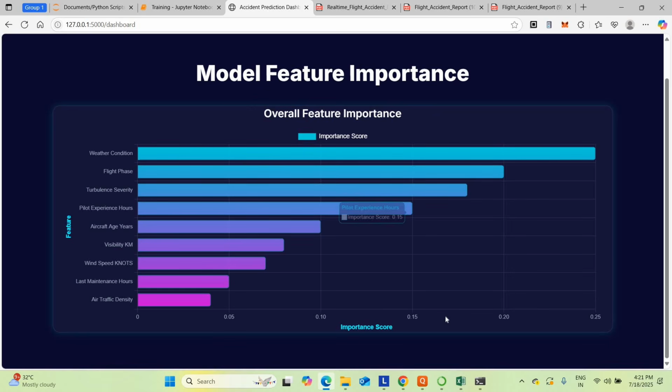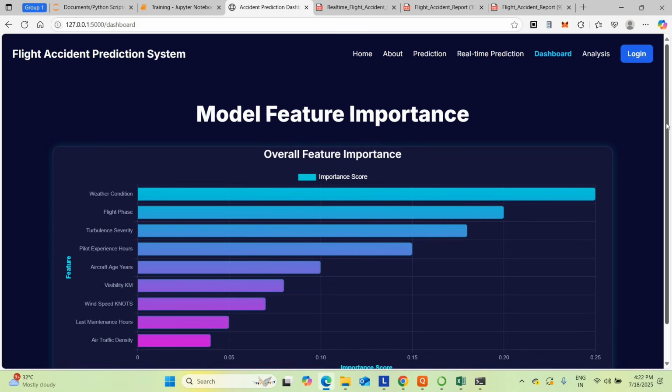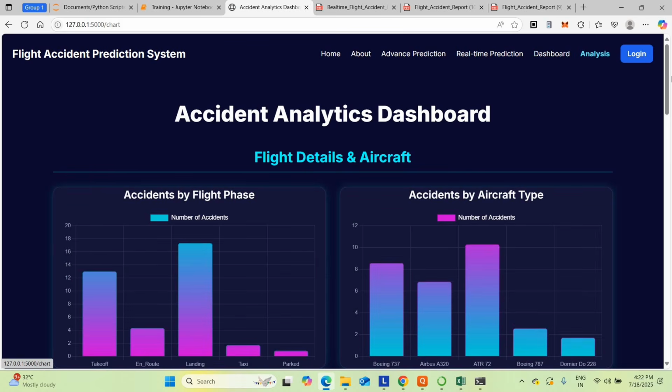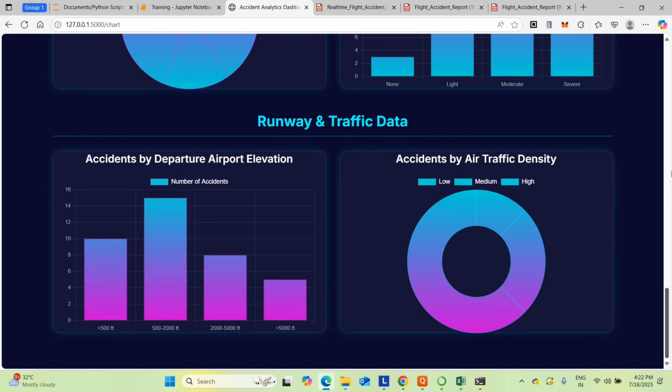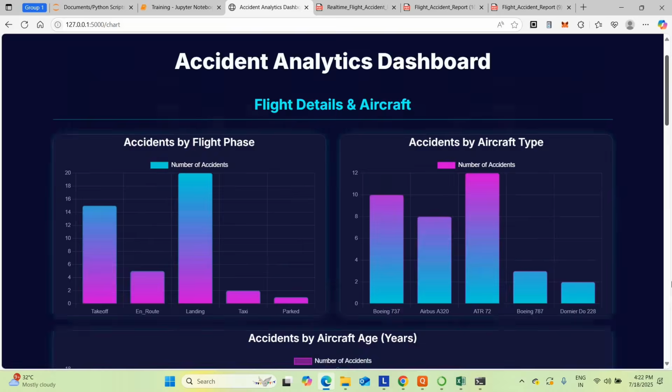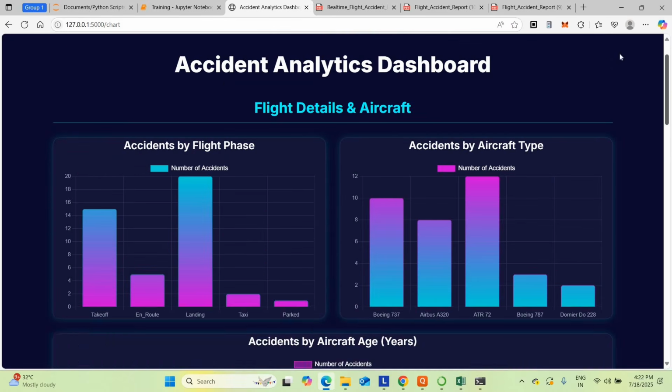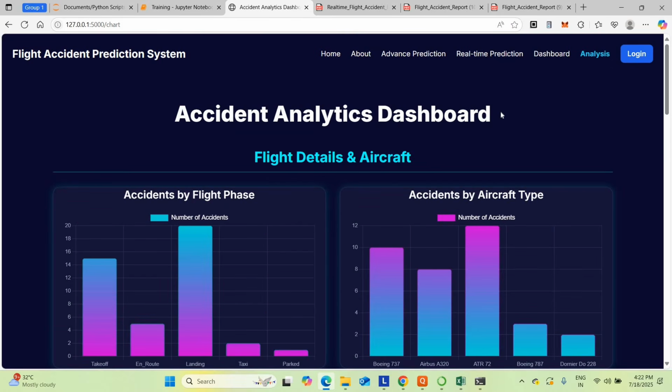This data is taken from the data set. Okay, based on the data set it is plotting this graph. What's the visibility, wind speed? These are the important data related to the accident. And one more very interesting thing I'm going to show you, which is the analysis part. See the graphs, how accurately it examined all these features. It's a very accurate one. See, the accident analysis dashboard you can get.